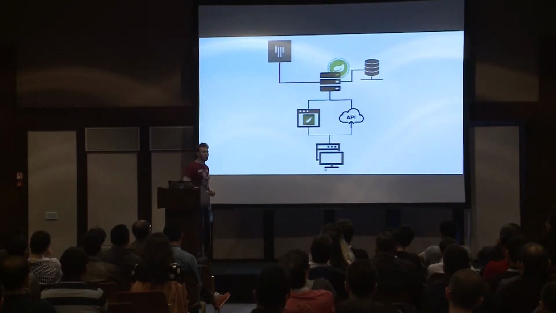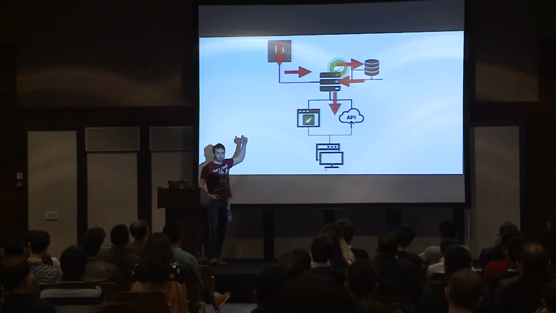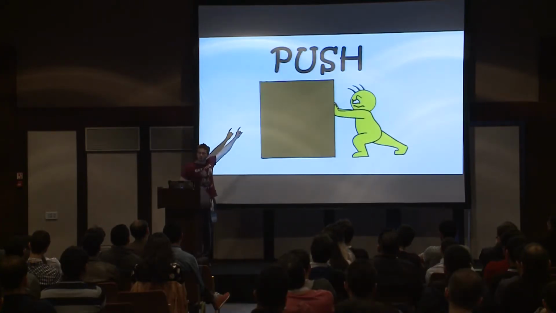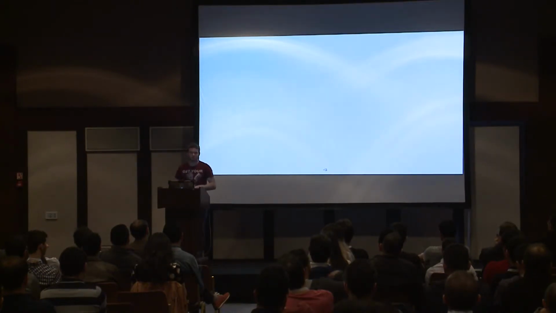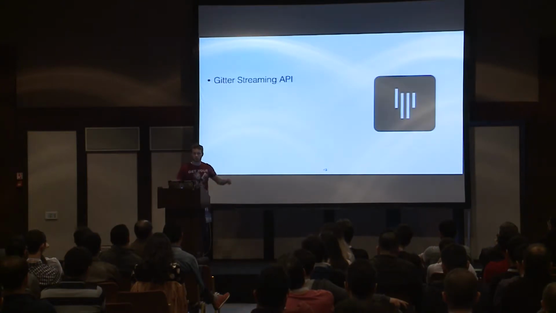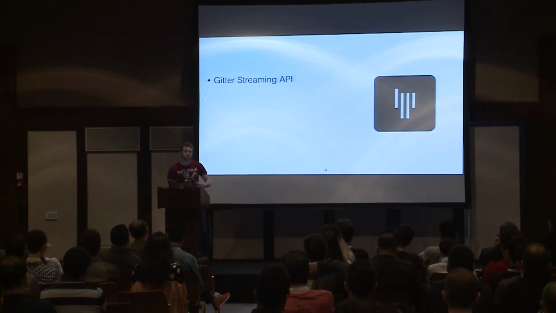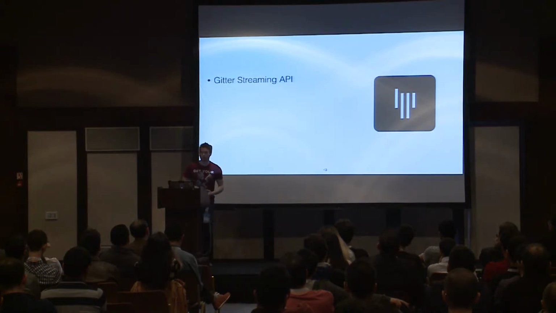So first of all, we have one main problem, and that problem is the pull model. We have to replace the pull model with the push model. All the data should be pushed from Gitter to our final client. And to achieve the push model, we have almost everything that we need. First of all, we have the Gitter streaming API that allows us to wire a continuous connection with Gitter and react to all new messages in the room.